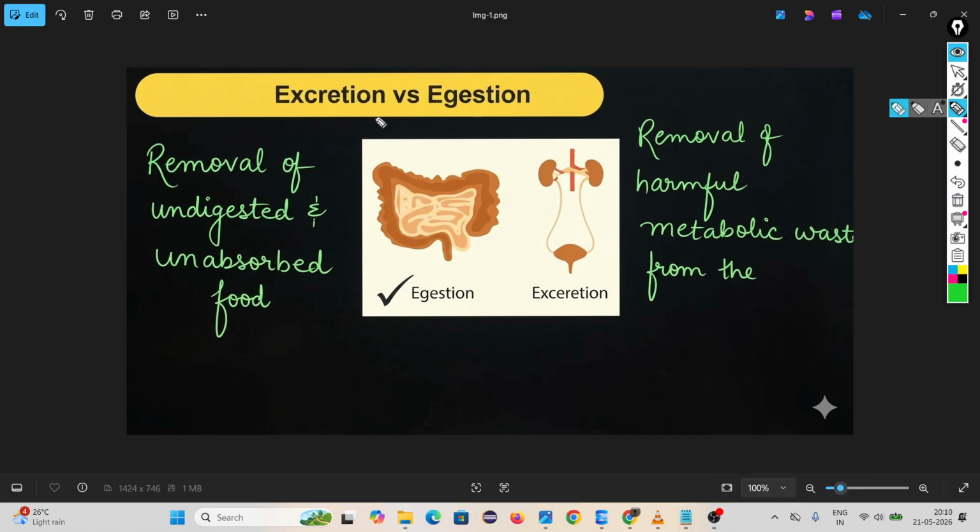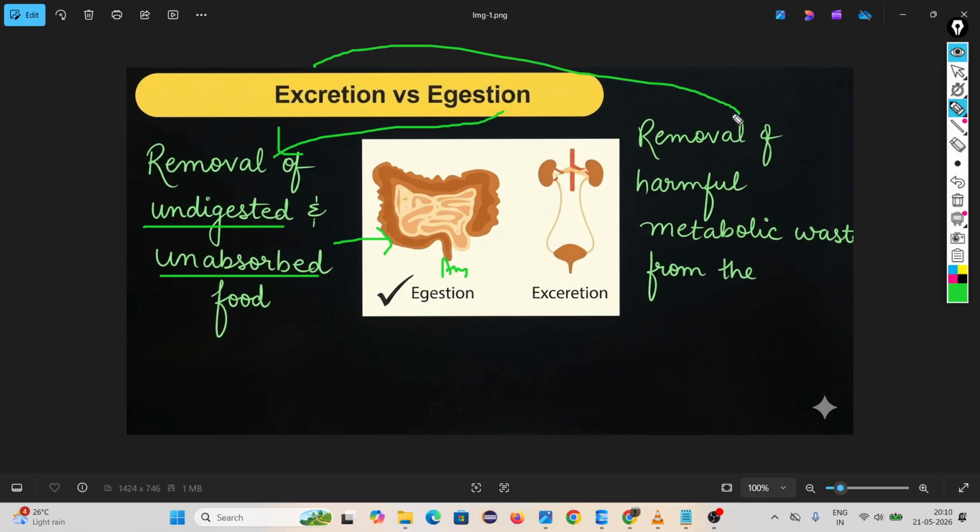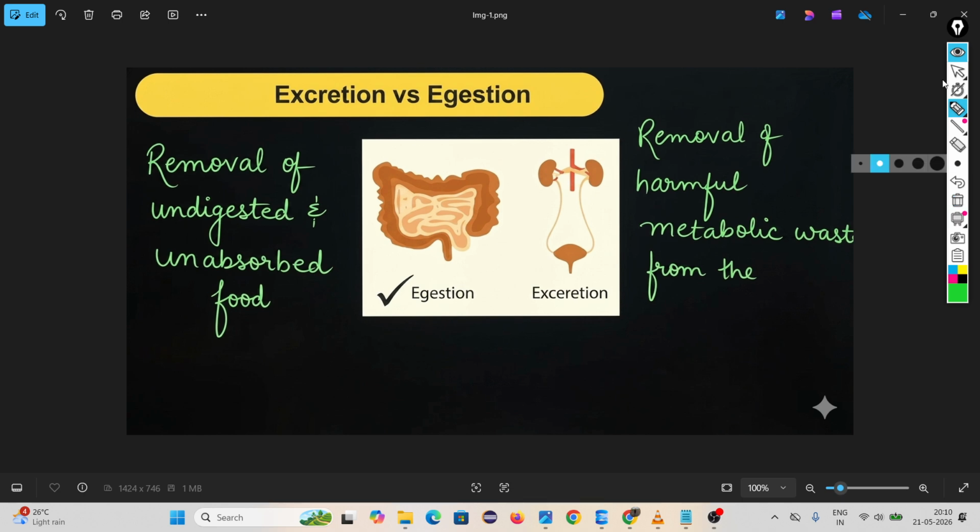Here, egestion means removal of undigested and unabsorbed food. But excretion means removal of harmful metabolic waste. What do you mean by metabolic waste? Just wait, I will tell you. First, understand egestion means removal of undigested and unabsorbed food, which happens through the anus. But removal of harmful metabolic waste from the body is called excretion. Now you understand the difference.